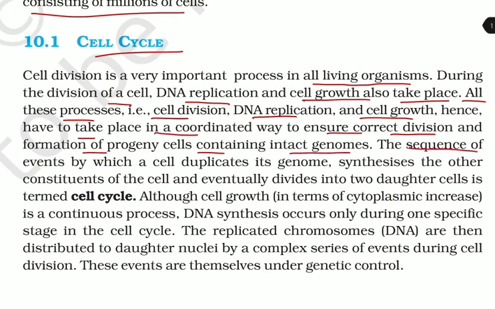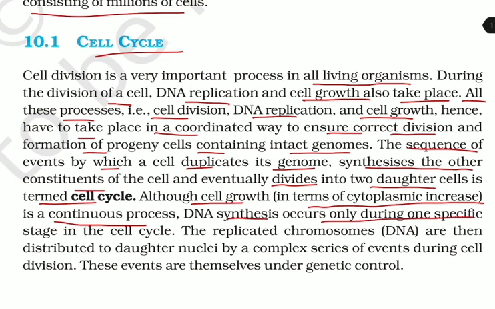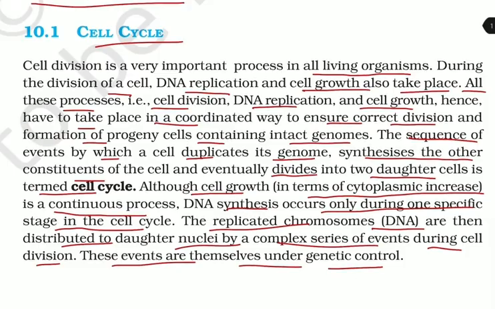The sequence of events by which a cell duplicates its genome, synthesizes the other constituents of the cell and eventually divides into two daughter cells is termed as cell cycle. Although cell growth, that is in terms of cytoplasmic increase, is a continuous process, DNA synthesis occurs only during one specific stage in the cell cycle. The replicated chromosomes, that is DNA, are then distributed to the daughter nuclei by a complex series of events during cell division, and these events are themselves under genetic control.